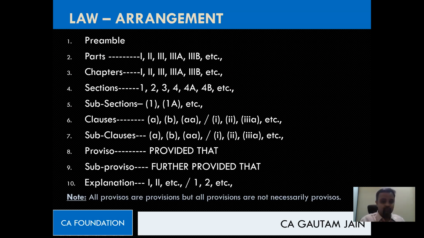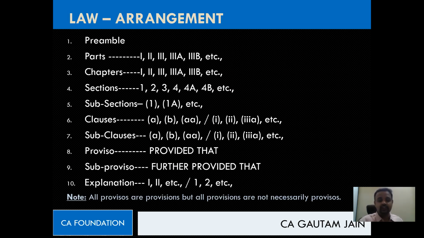Then we have sub proviso. Like after section we had subsection, same way after proviso we have sub proviso. Not always, but whenever we have. So how will we identify that there's a sub proviso? By again a prefix called further provided that. Further provided that. Okay.